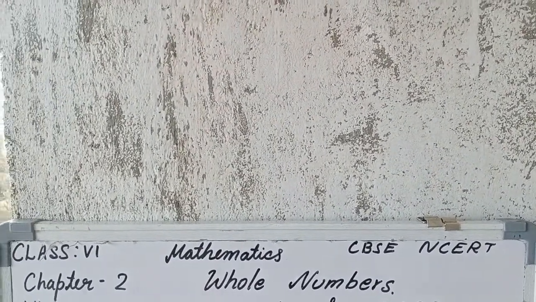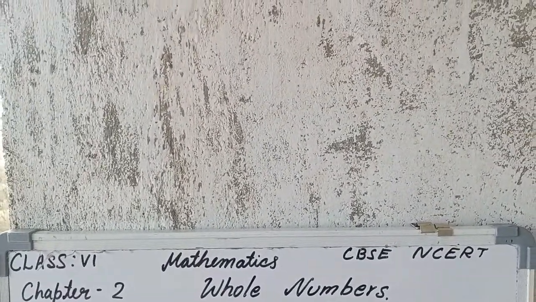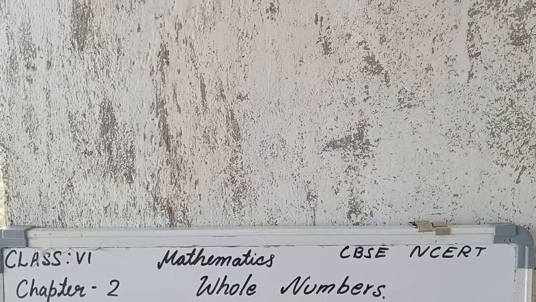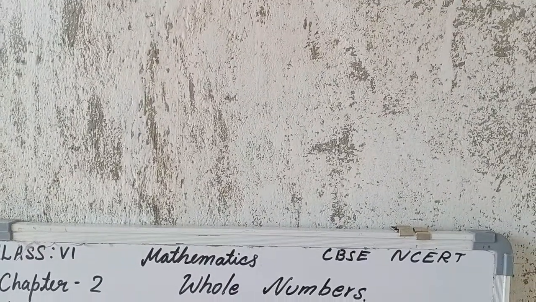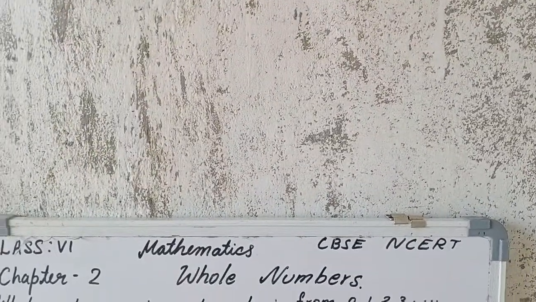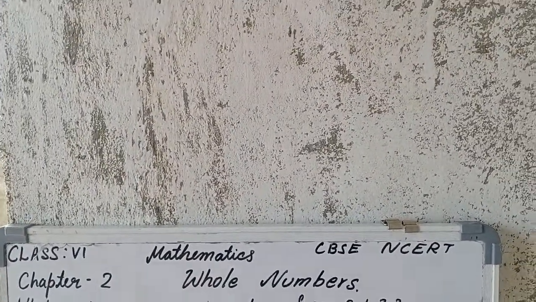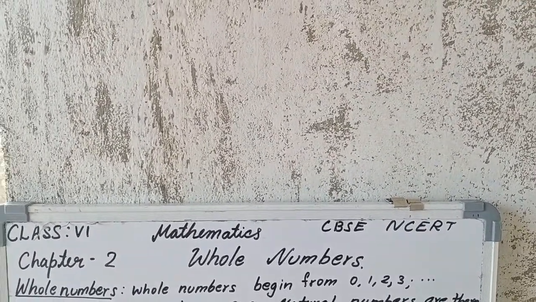My dear students, before 1 there is also a number, that is 0. Always something begins from 0. So when the numbers begin with 0, 1, 2, 3, 4, they are called whole numbers.